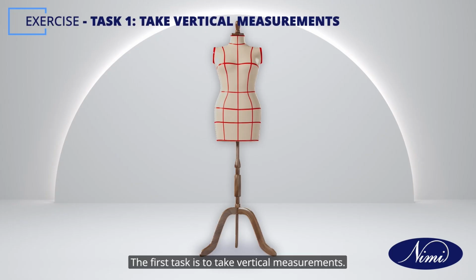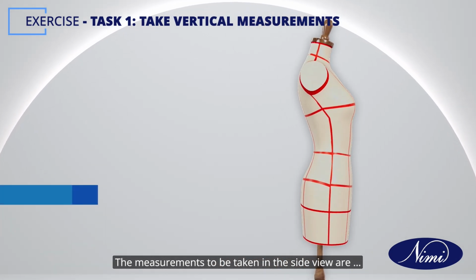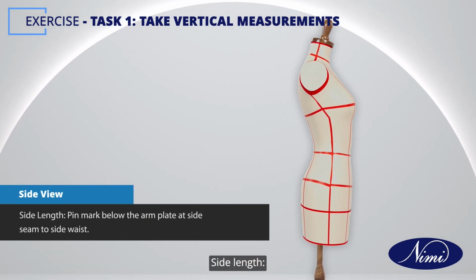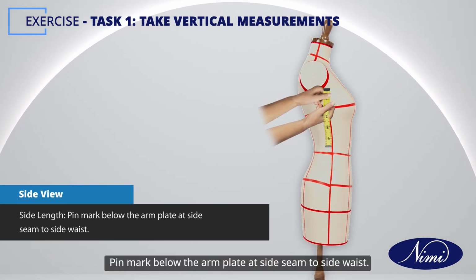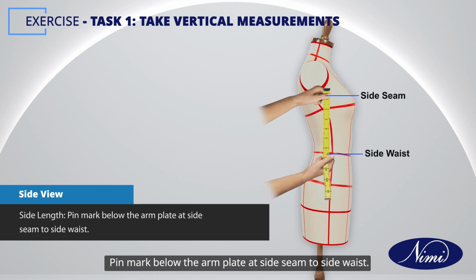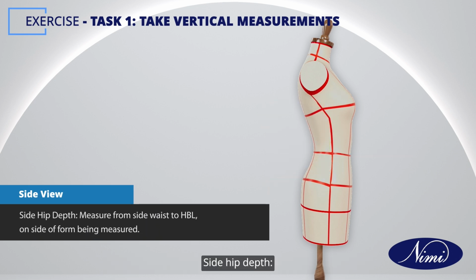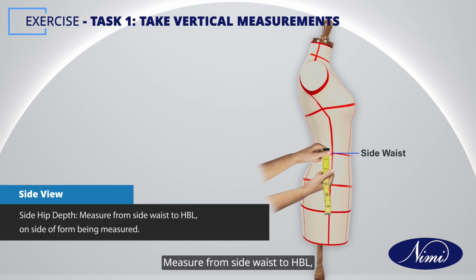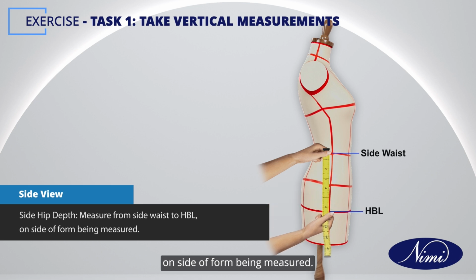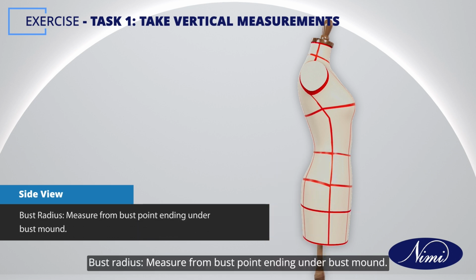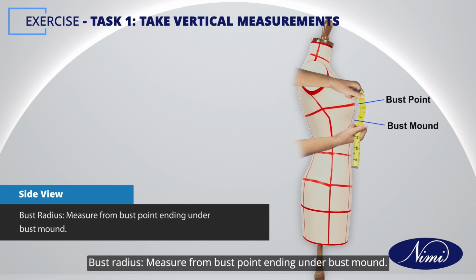The first task is to take vertical measurements. The measurements to be taken in the side view are side length, pin mark below the arm plate at side seam to side waist. Side hip depth, measure from side waist to HBL on side of form being measured. Bust radius, measure from bust point ending under bust mound.